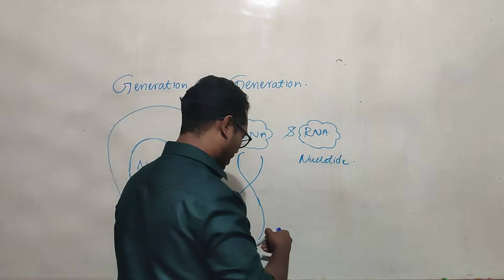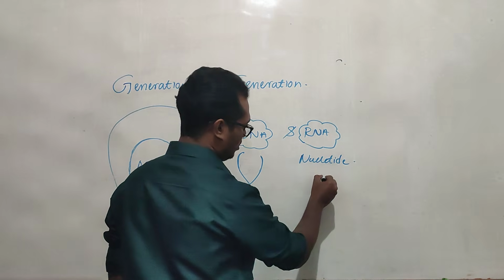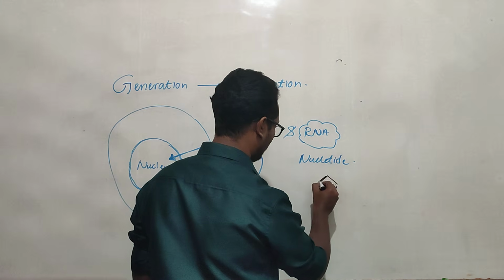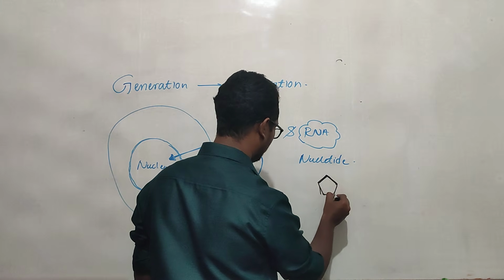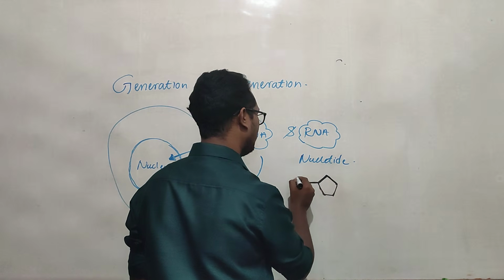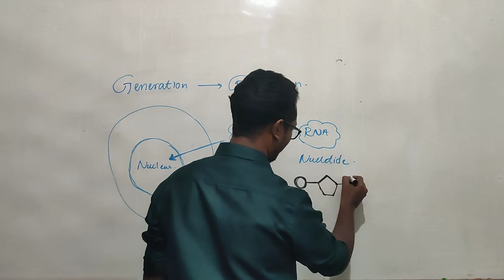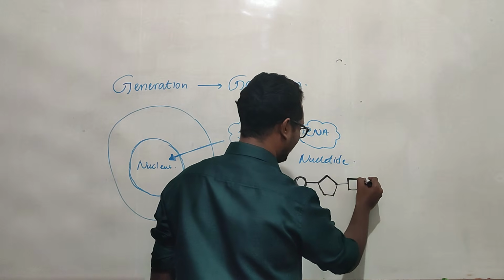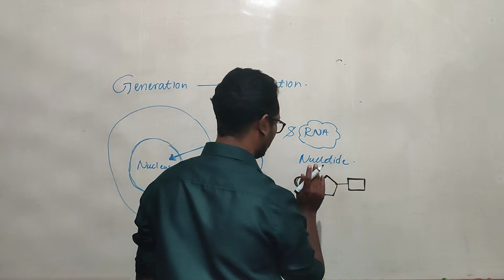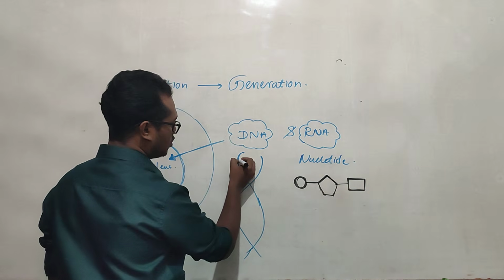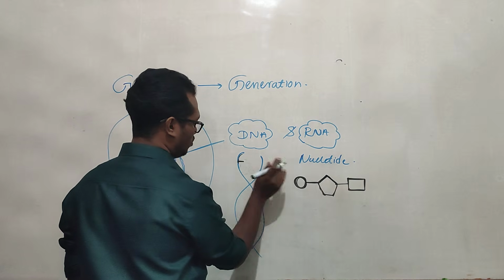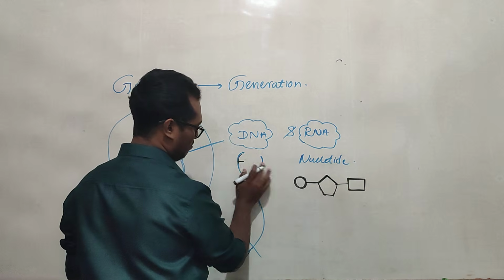This nucleotide contains three parts. Yes, they have a sugar group, usually a pentose sugar group, a phosphate group, and a nitrogen base group. So what happened? In this DNA, the pentose sugar and the phosphate group are not mentioned here.